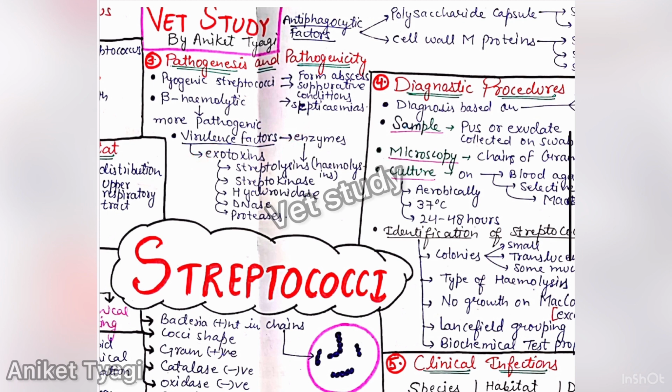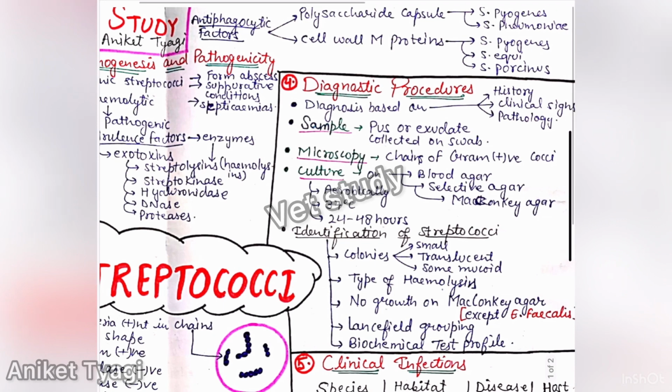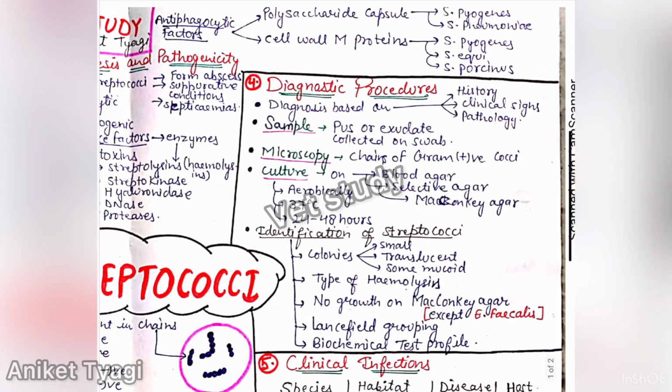And after this, we have streptolysin, streptokinase, hyaluronidase, DNase, and protease. So these are certain enzymes, or you can say exotoxins, which are produced and which act as virulence factors in case of streptococci. There are also some antiphagocytic factors which inhibit the phagocytosis of these bacteria.